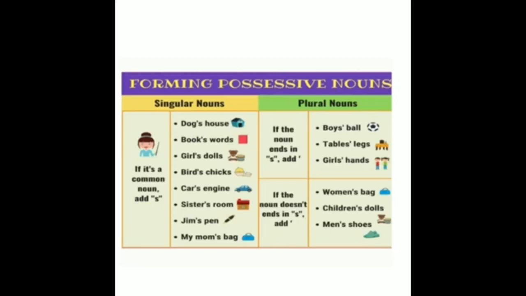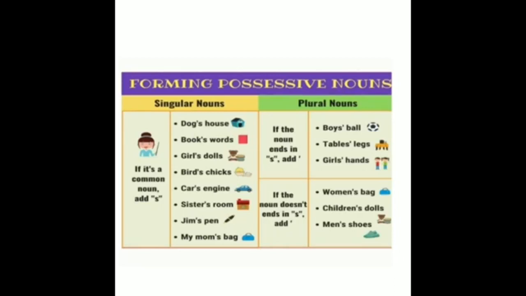If the noun does not end in s, add apostrophe s. So women, children, men. These three are plural nouns but not ending in s, so we add apostrophe s to show the possession: women's bag, children's dolls, men's shoes. I think now you clearly understood the usage of apostrophe s. Is it, children?